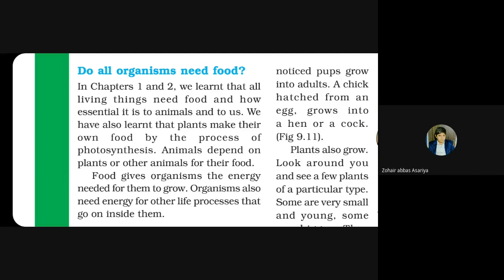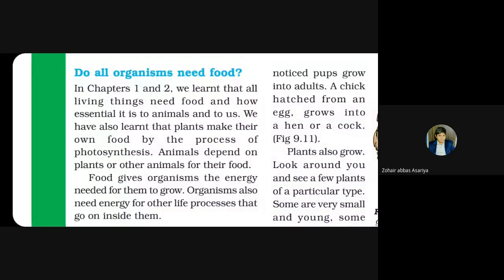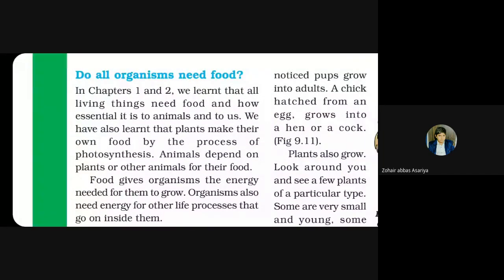Animals depend on plants or other animals for their food. Food gives organisms the energy needed for them to grow. Organisms also need energy for other life processes that go on inside them.